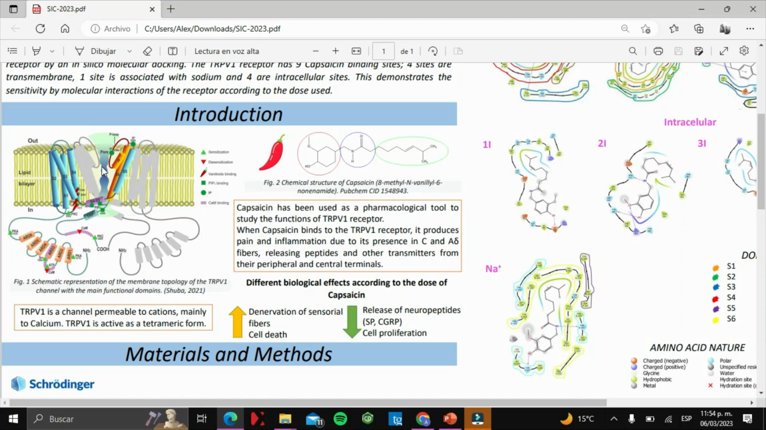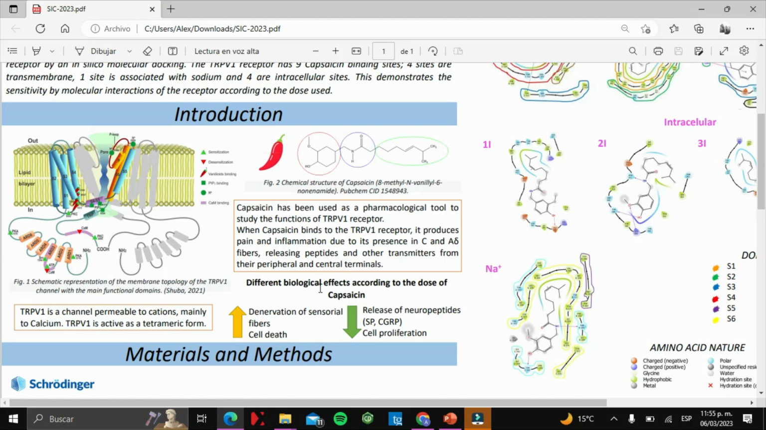The transmembrane region contains 6 domains; between 5 and 6 is located an aqueous pore for the entry of cations, mainly calcium. In order to study the functions of the TRPV1 receptor, capsaicin, a hydrophobic molecule and the main compound of chili peppers, has been used as a pharmacological tool. When capsaicin binds to the TRPV1 receptor, it produces pain and inflammation due to its presence in C and A-delta fibers, releasing peptides and other transmitters from the peripheral and central terminals.